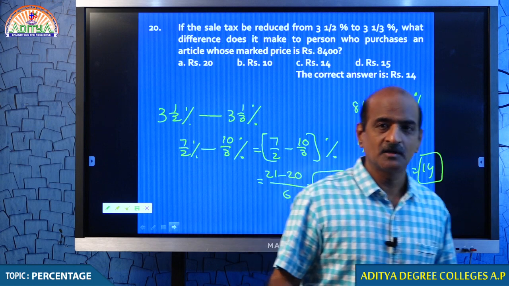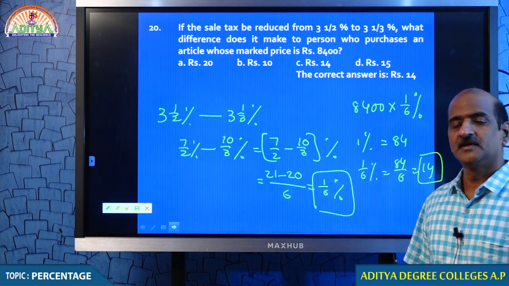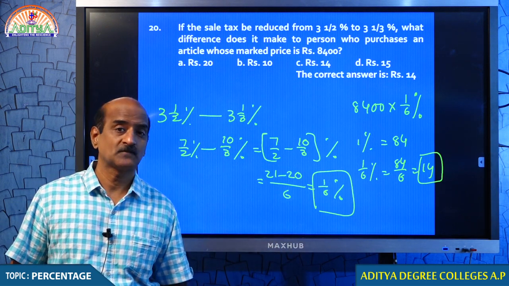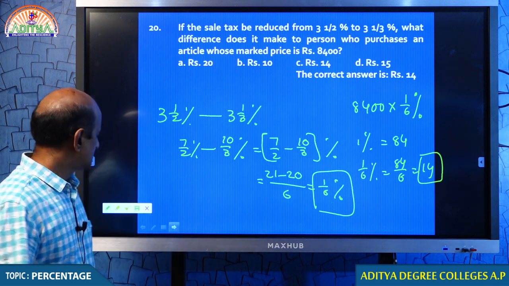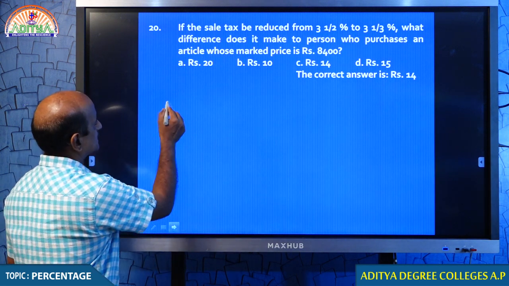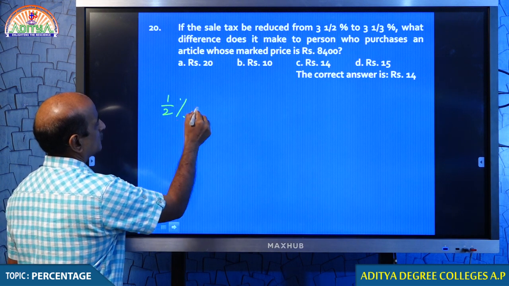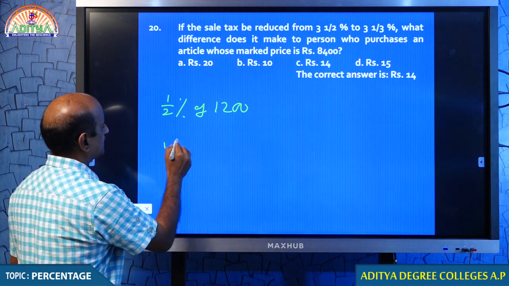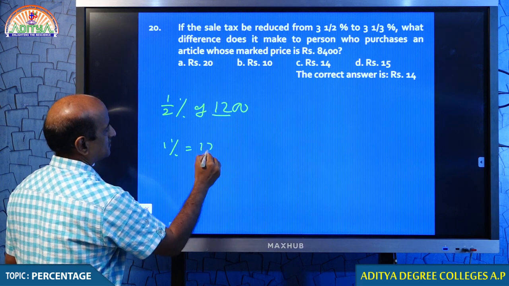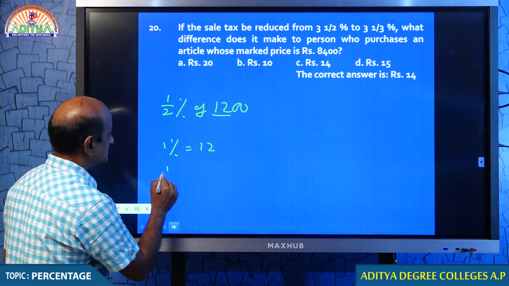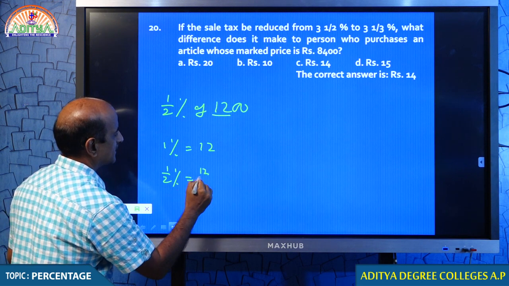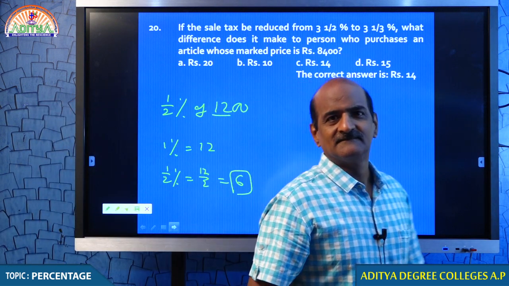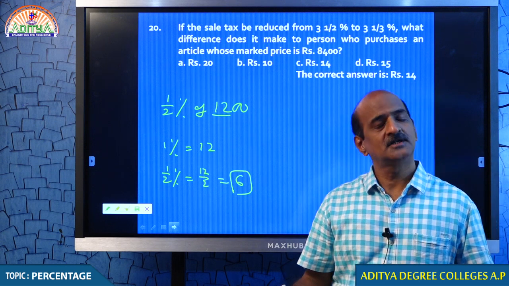1/6% you may not be able to get directly, but you can get 1% now. If you are comfortable in calculating 1%, you can get 1/6%. I hope you understand what I mean. Okay, students, I just want to ask you some questions. Tell me, how much is 1/2% of 1200? Just forget about that. Can you get how much is 1%? 1% is 12. When 1% is 12, 1/2% is 12/2, that is 6. What do you think? If you are comfortable in calculating 1%, you can get 1/2%.